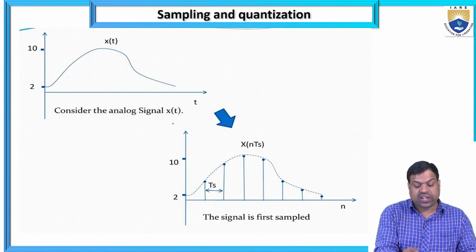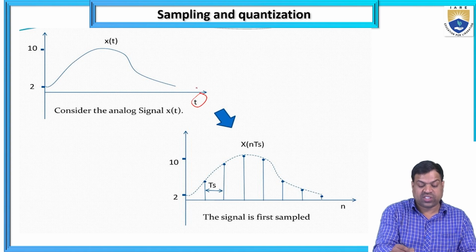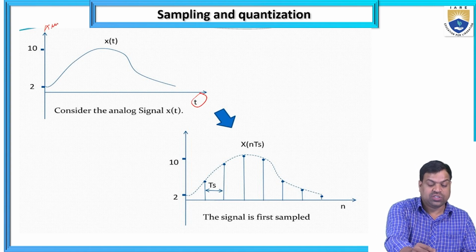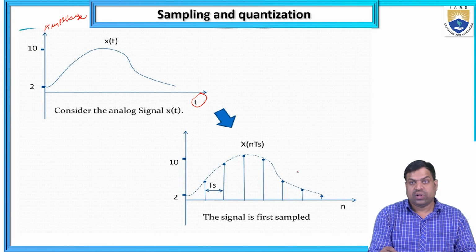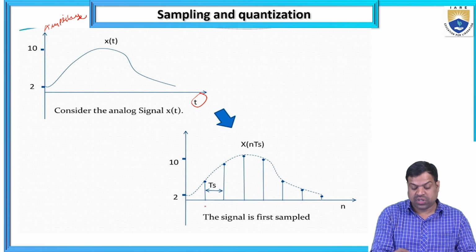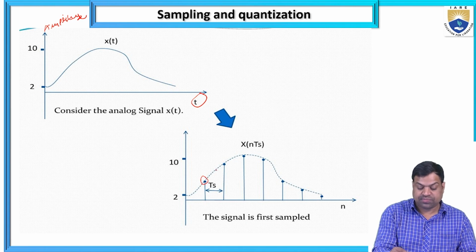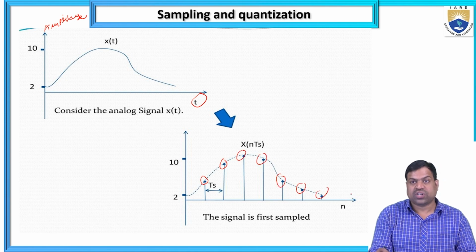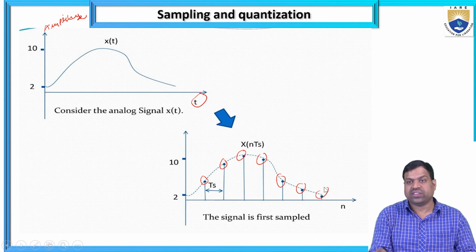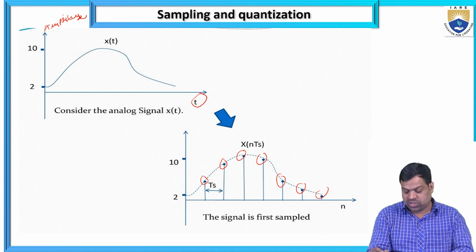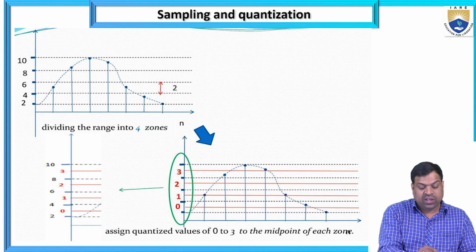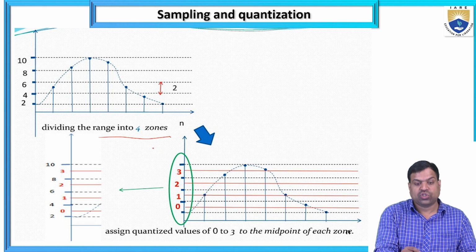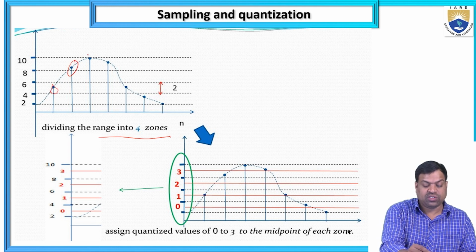So consider the analog signal. I am taking an analog signal with the x-axis as time and the y-axis as amplitude. This I am converting to samples. First sampling gives one sample. So how many samples are there? x of n Ts, where n is the number of samples with respect to time, Ts being the sampling period. Here I am dividing the range into 4 zones: 1, 2, 3, 4.